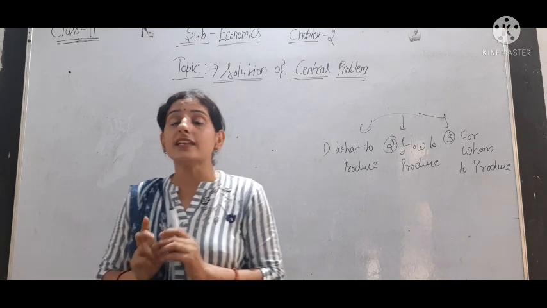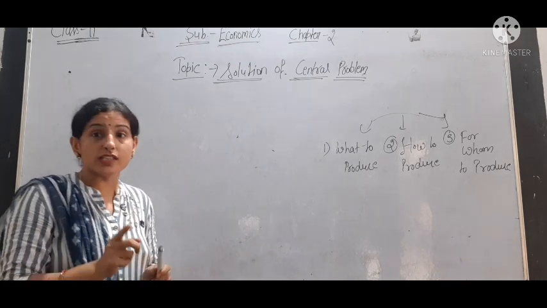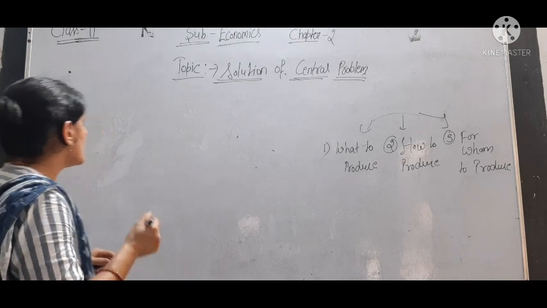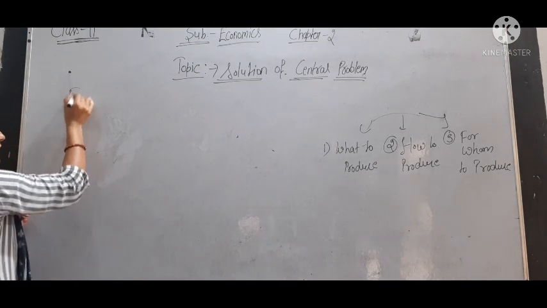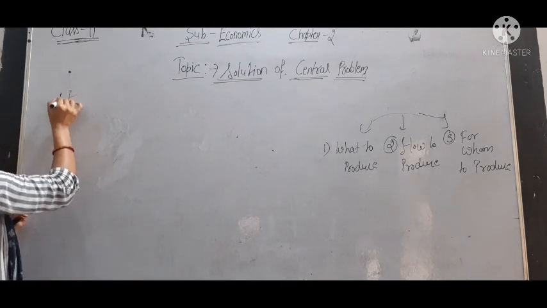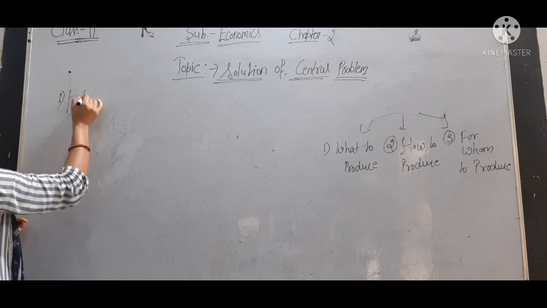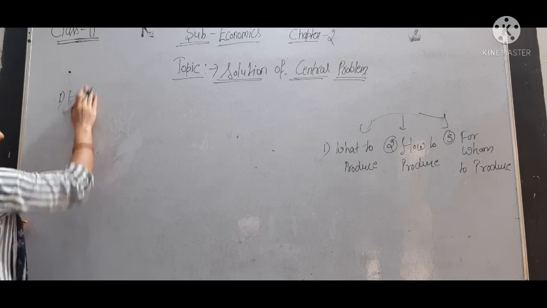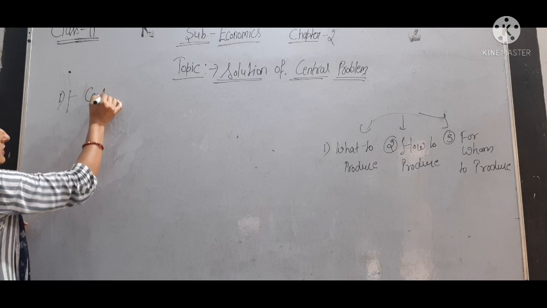So what are the types of economy that we have discussed in our first chapter? Mainly three types. First is central planned economy.